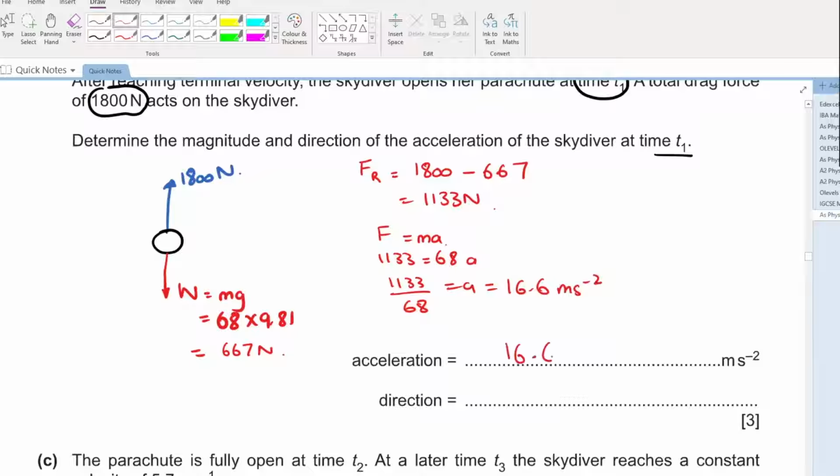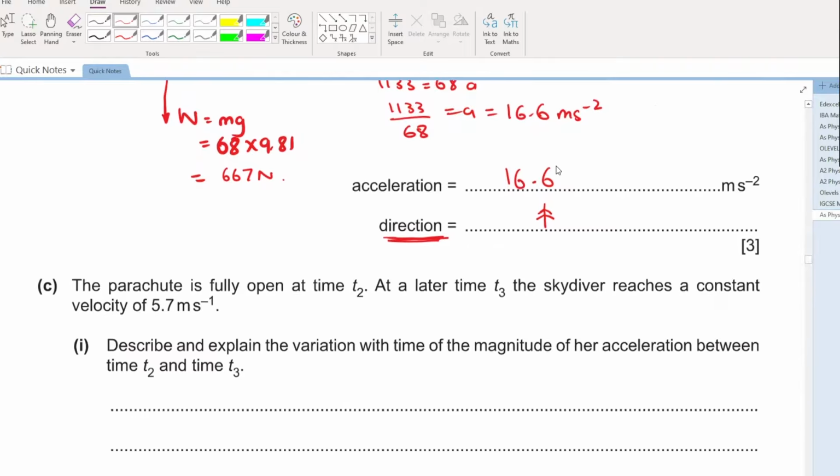And what will be your direction of acceleration? Always remember that the direction of acceleration is the same as the direction in which the greater force is being applied. The greater force is being applied upward, so the direction of acceleration is upward, like this. Simple. Perfect. Let's further move ahead.